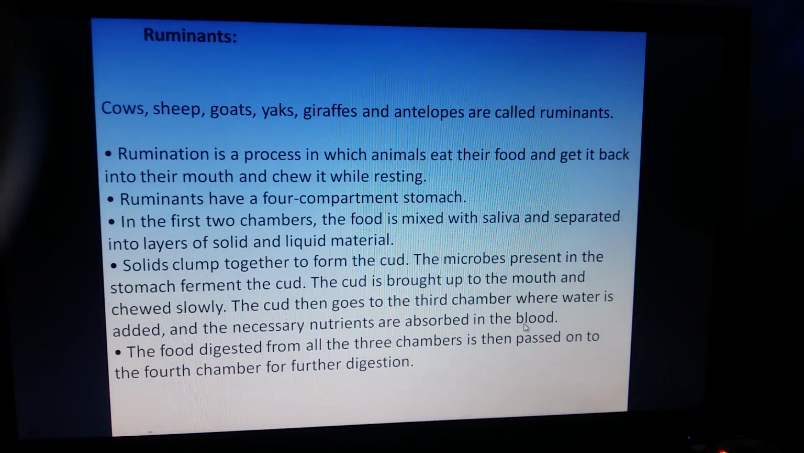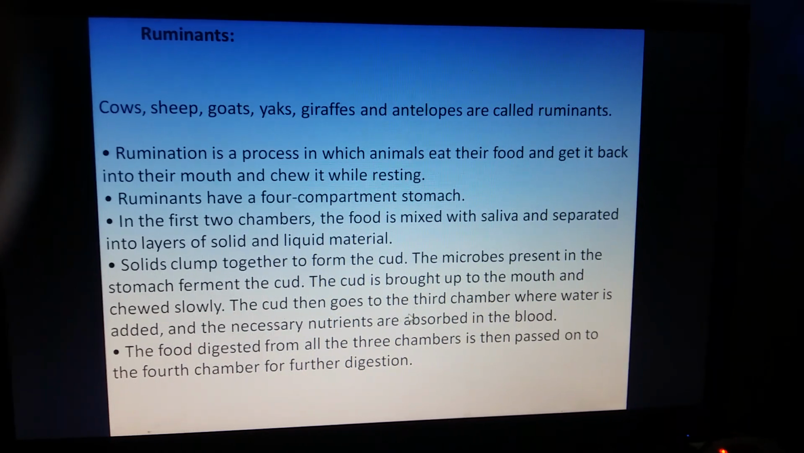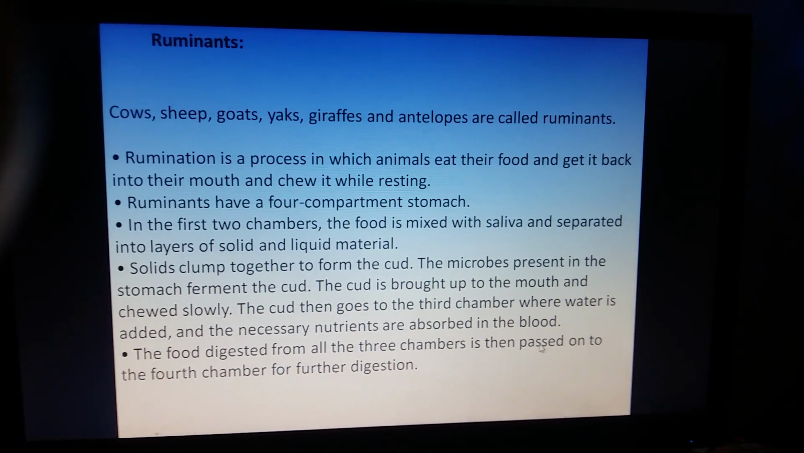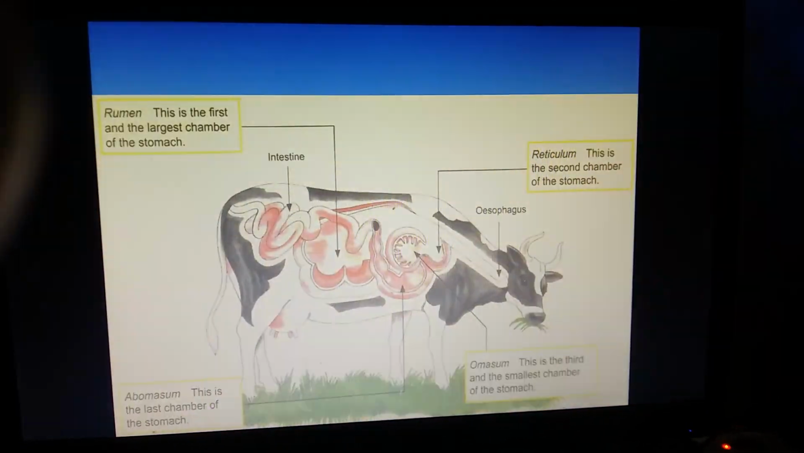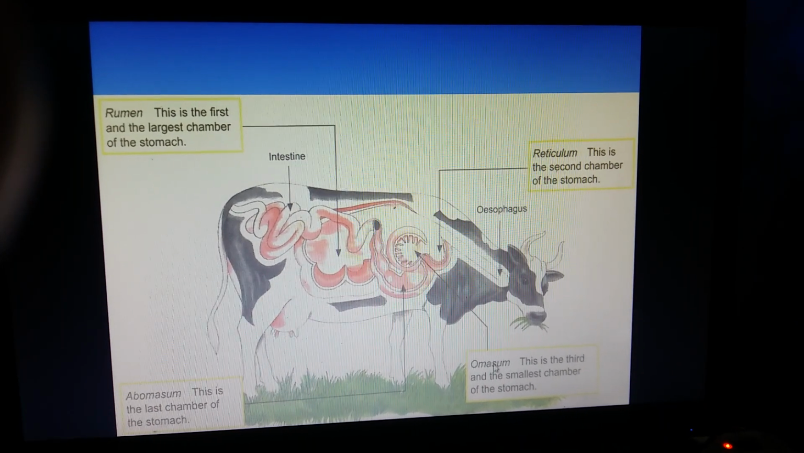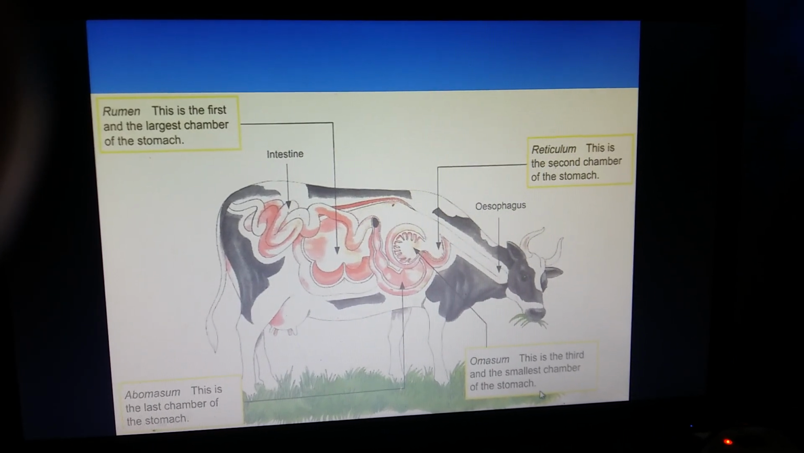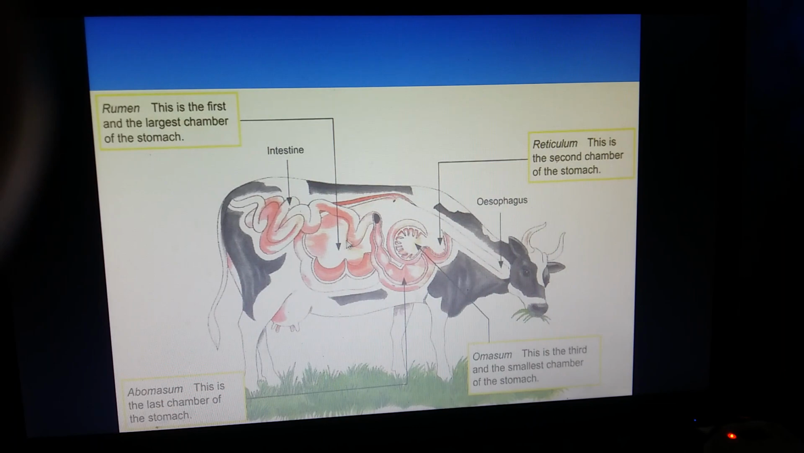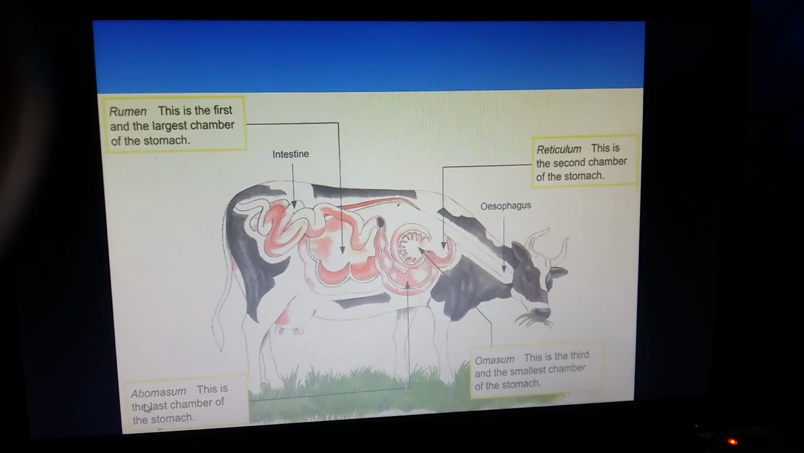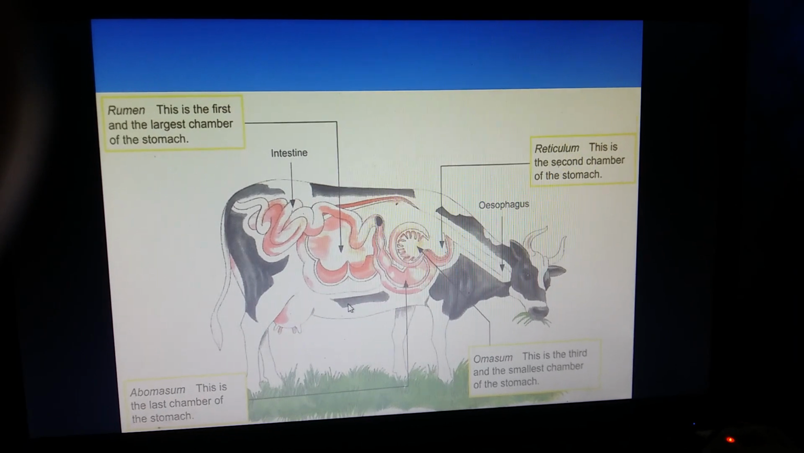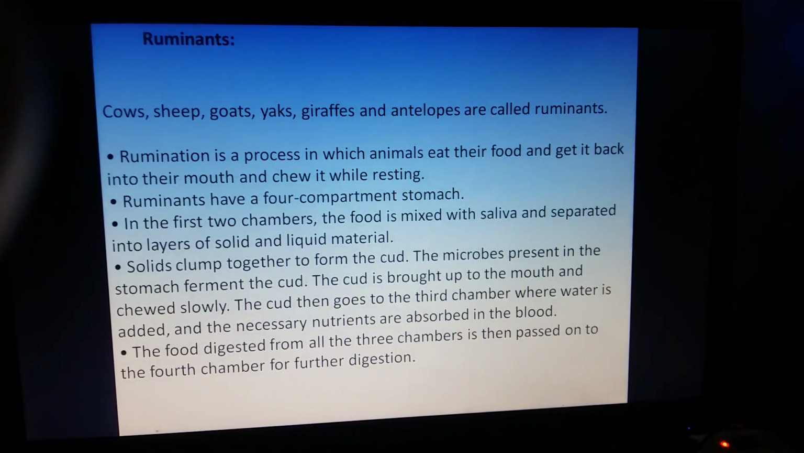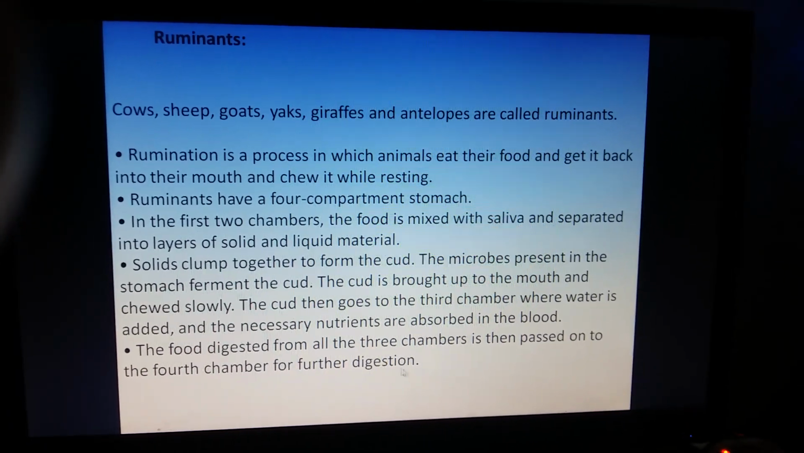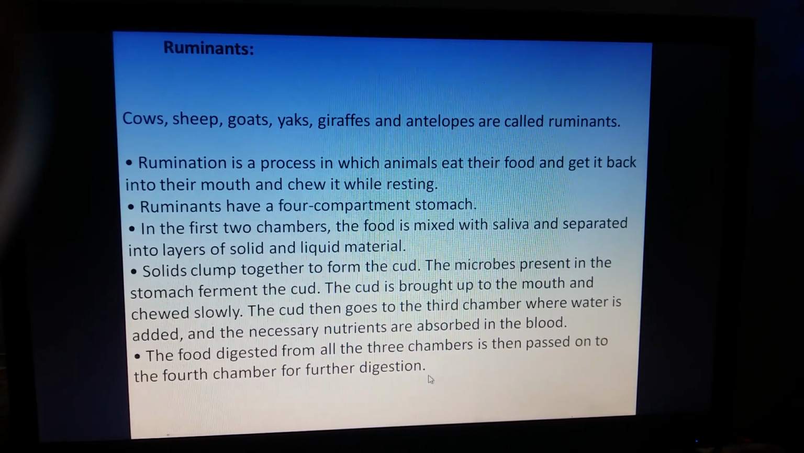And then this cud goes to the third chamber, which is omasum, where water is added and necessary nutrients are absorbed in the blood. This is the third chamber and the smallest chamber, and here nutrients are absorbed, and then the remaining undigested food is passed on to the last chamber, which is abomasum. This is the food digested from all the three chambers, then passed on to the fourth chamber for the further digestion. So this is what happens in ruminants.